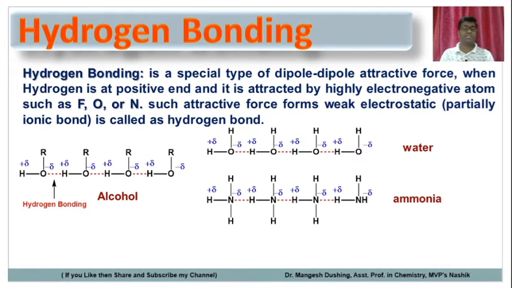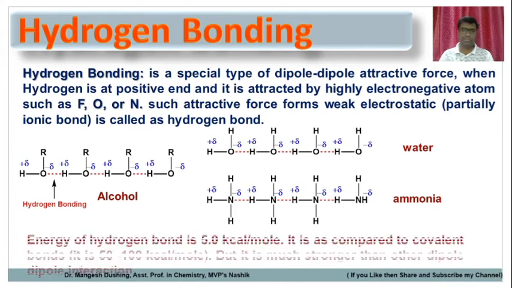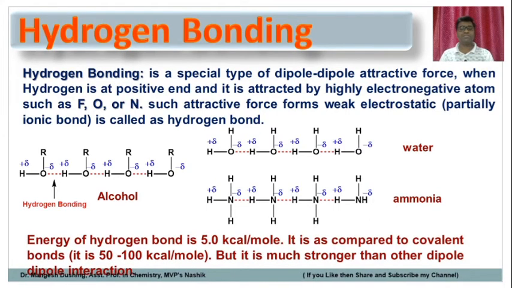If hydrogen is at the positive end and at the negative end fluorine, oxygen or nitrogen, then only hydrogen bond is formed. Otherwise that is called just dipole-dipole attractive forces. The energy of the hydrogen bond is very less, about 5.0 kilocalorie per mole, as compared to the covalent bond. Covalent bond energy is around 50 to 100 kilocalorie per mole. But it is much stronger than the other dipole-dipole interactions. So the dipole-dipole interactions are weaker forces than the hydrogen bond. Hydrogen bondings are weaker forces than the normal covalent bonds.